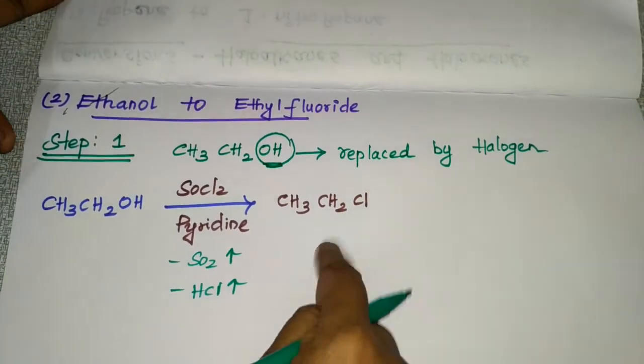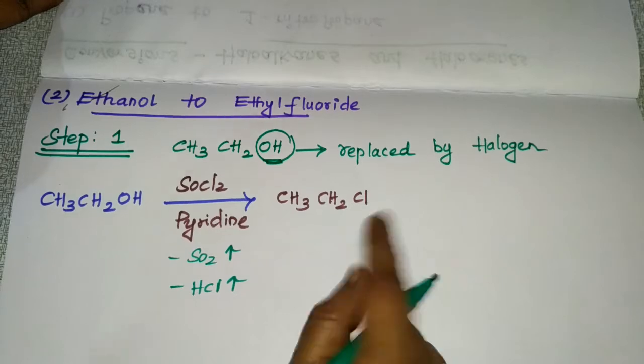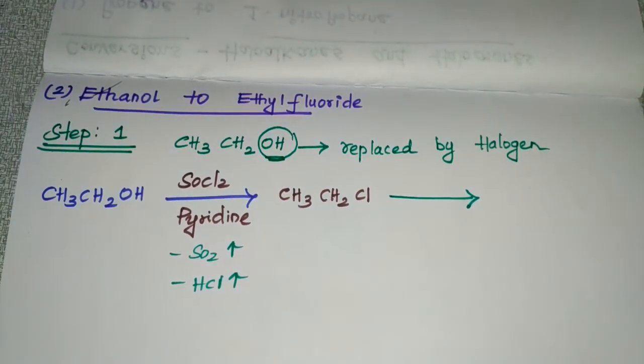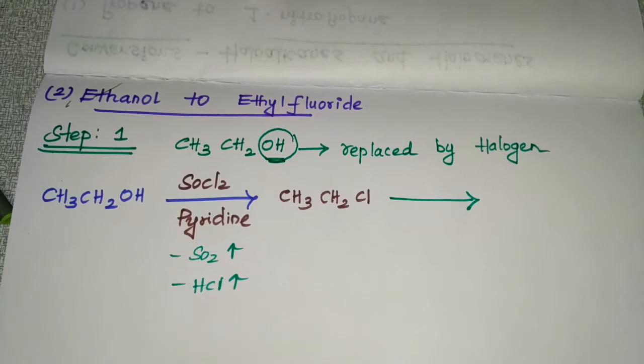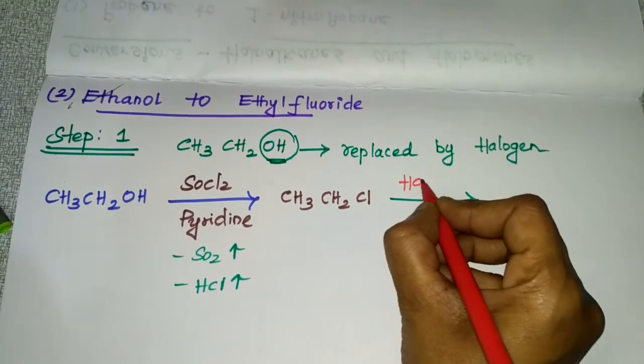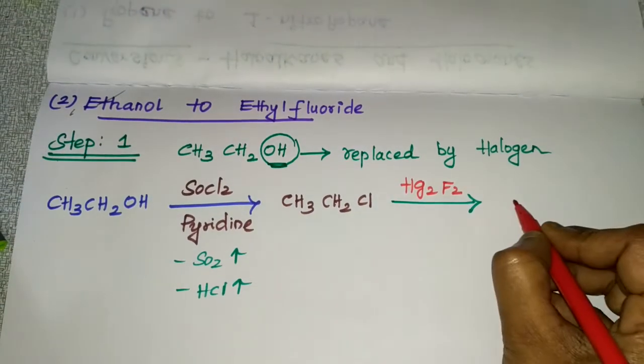After replacing this OH by Cl, you can add a metal fluoride, Hg2F2.